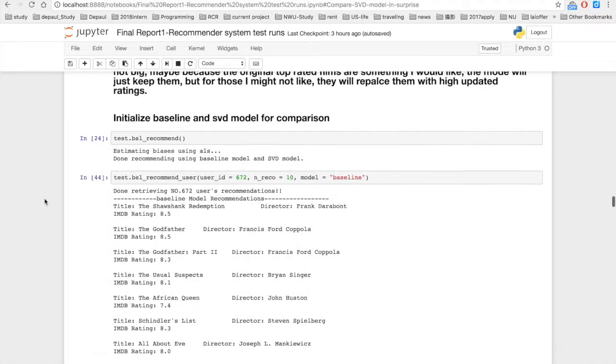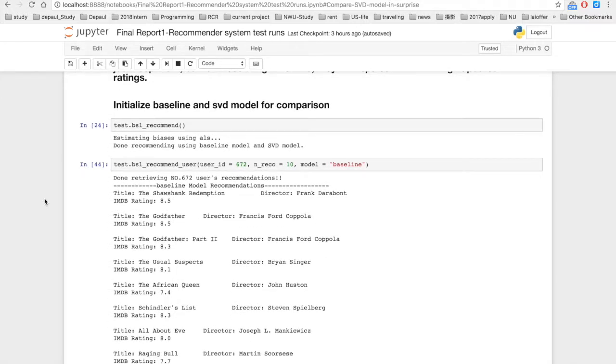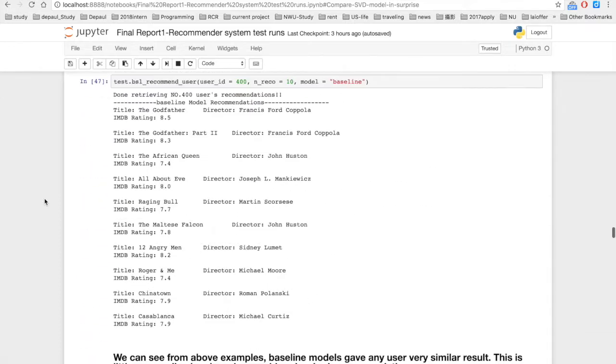And this is the part where I compare the baseline model. Let's just skip it.